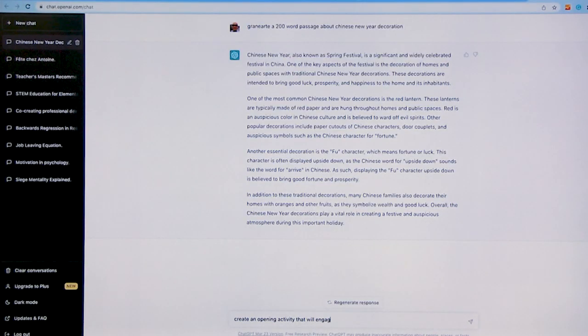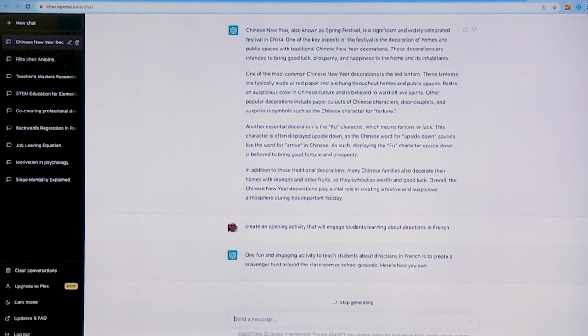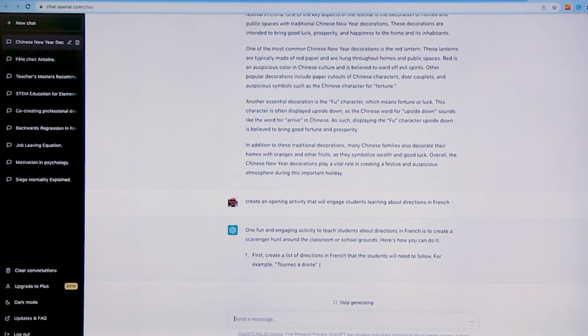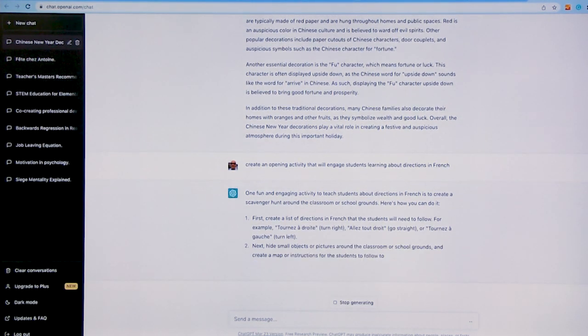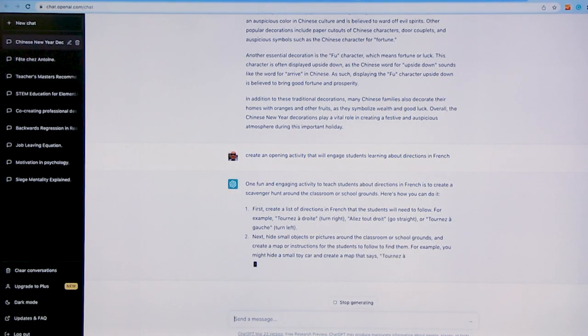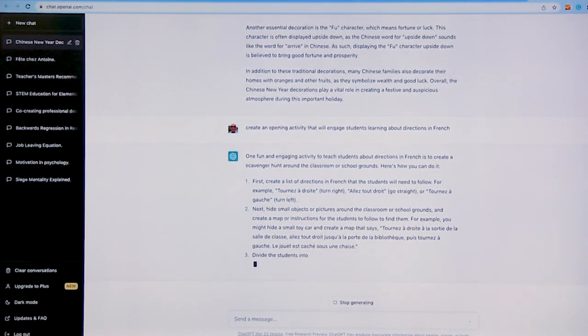So I just go to ChatGPT asking for, provide opening activities that will help me engage students in learning about directions. And here ChatGPT is suggesting to create a scavenger hunt in the classroom, hide a few items, and then use the directions. You talked about directions. Use right, left, up, and down to find those objects in a fun and engaging way. What else can we do?